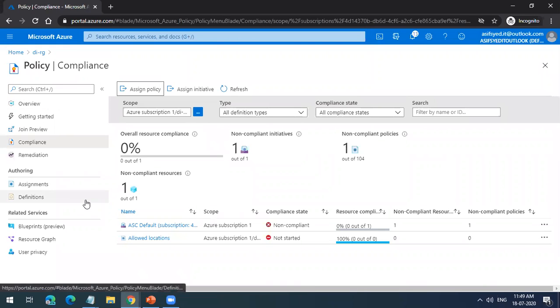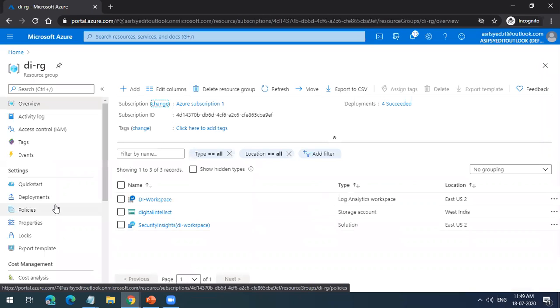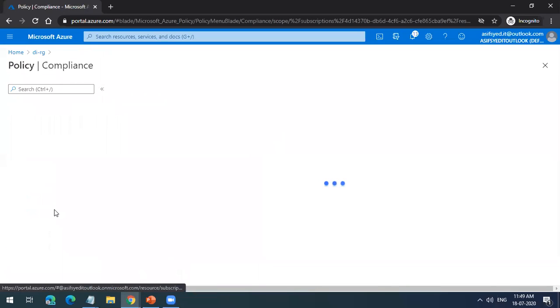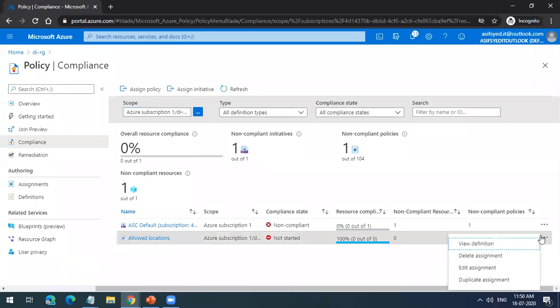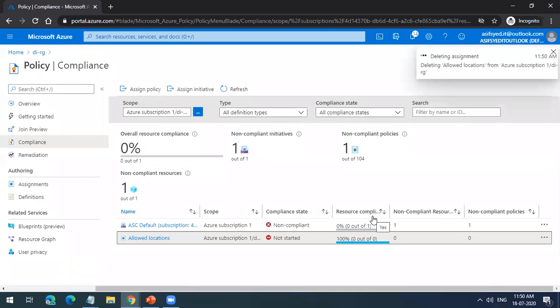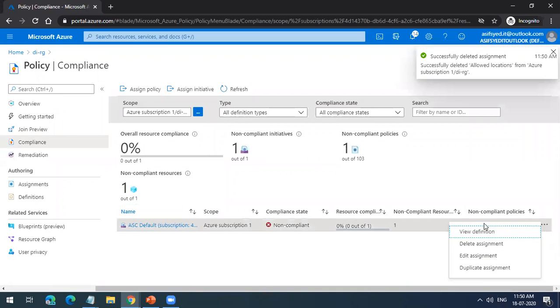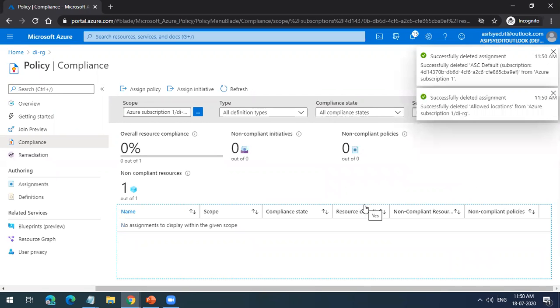So we have done this at the resource group level. We have enforced these policies at resource group level. Let me go and delete that policy, otherwise I will face problems. Okay, I can successfully go ahead and delete these policies also.